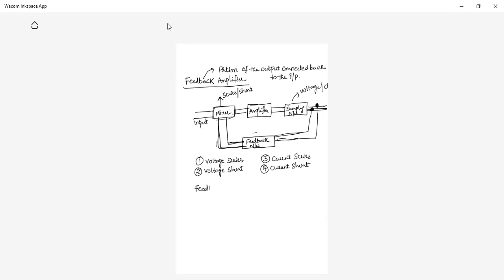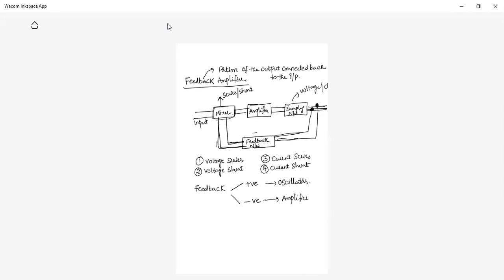Feedback is of two types. One is positive feedback and another one is negative feedback. Generally negative feedback is used in amplifiers and positive feedback is used in oscillators.